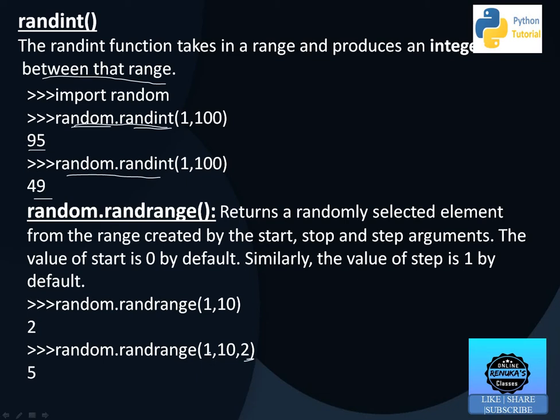For example, 1, 10, 2 has the values 1 3 5 7 9. Every time we run random.randrange(1, 10, 2), it will generate a random number out of 1 3 5 7 and 9. So that is randrange.